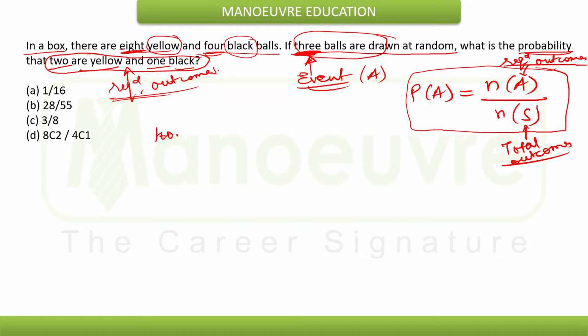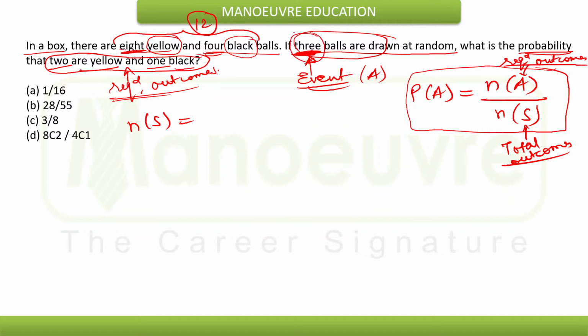Probability of event A occurring will be given by the total number of A outcomes divided by the total number of possible outcomes. So now what will be the total number of outcomes? Before n(A), just check what the total possibilities are first, that is n(S). We have to select 3 balls out of a total of how many balls? Total are 8 plus 4, 12 balls.